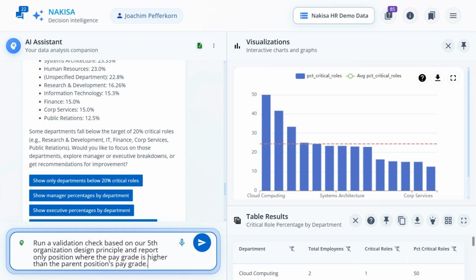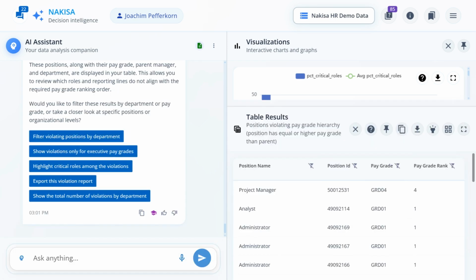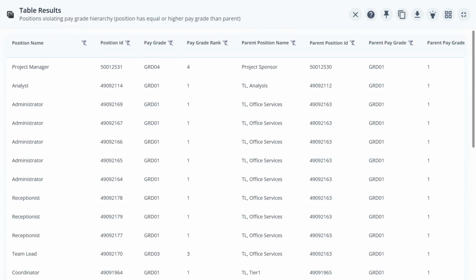Now, let's dive into workforce costs by running a validation check for rule number 5, which specifies that each position's pay grade should be lower than its parent's. The system begins by listing every position that violates this principle, including the position ID, name, pay grade, and the same information for the parent position in a table. We can easily put the table in full screen for a complete view, or download it as an Excel file.